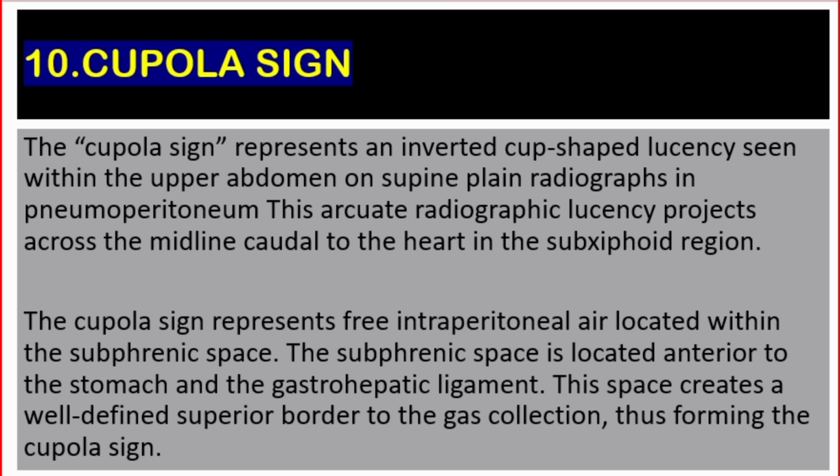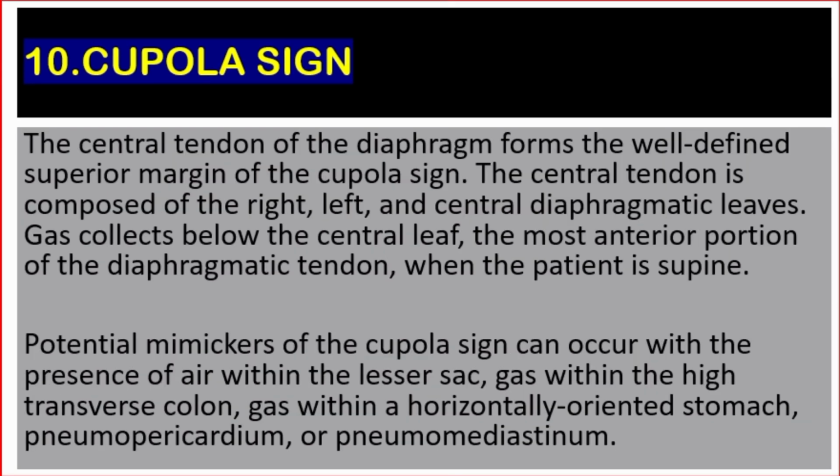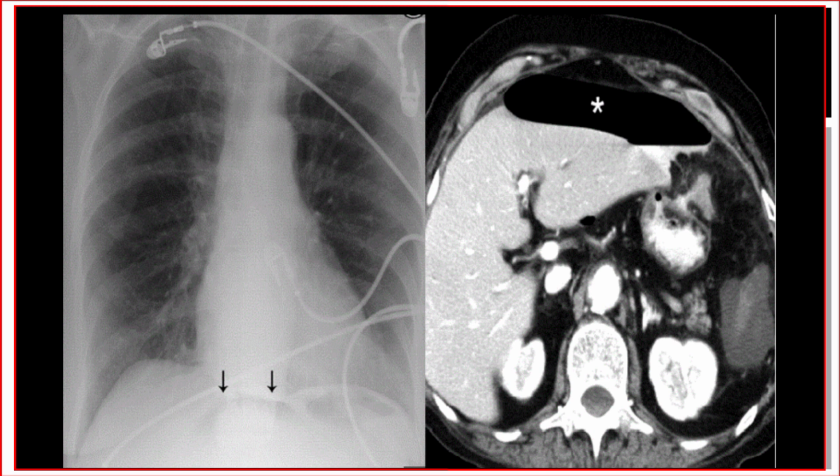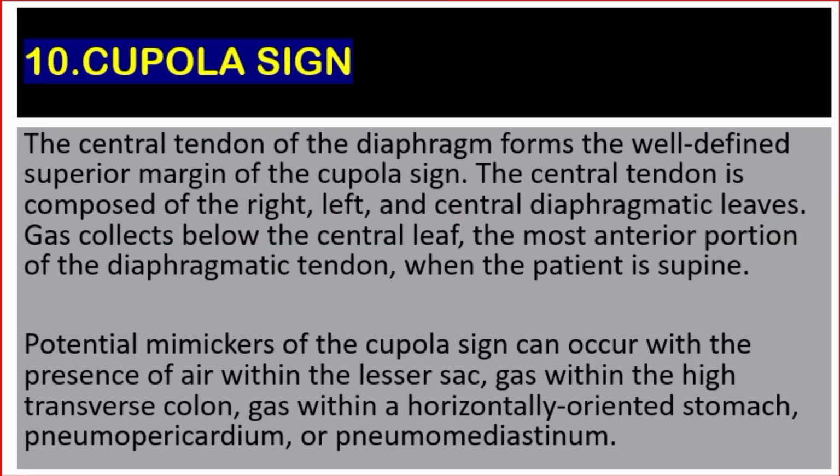The subpulmonic space is located anterior to the stomach and the gastrohepatic ligament. This space creates a well-defined superior border to the gas collection, thus forming the cupola sign. The central tendon of the diaphragm forms the well-defined superior margin of the cupola sign. The central tendon is composed of the right, left, and central diaphragmatic leaves. Gas collects below the central leaf, the most anterior portion of the diaphragmatic tendon, when the patient is supine.